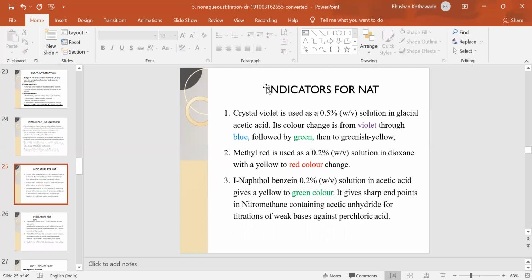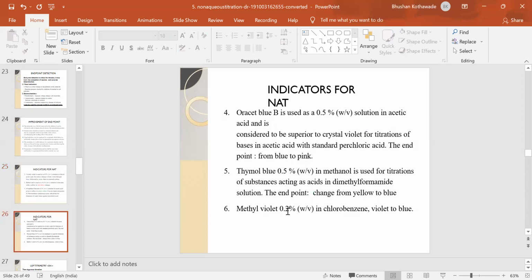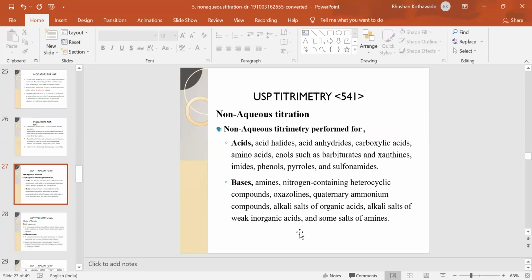The indicators used for the non-aqueous titration are crystal violet, 0.5% solution in glacial acetic acid. Its color changes from violet to blue, followed by green, then greenish yellow. Methyl red is used as 0.2% solution in dioxane with a yellow to red color change. Then alpha naphthol benzein solution in acetic acid can also be used as an indicator. Crystal violet, methyl red, alpha naphthol, oracet blue B, thymol blue, methyl violet: all these are the indicators used in the non-aqueous titration.